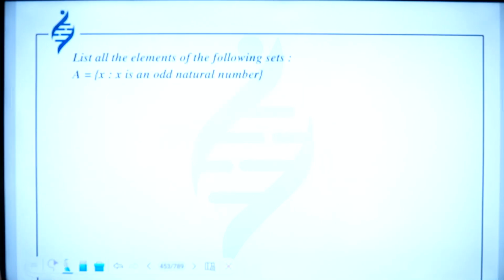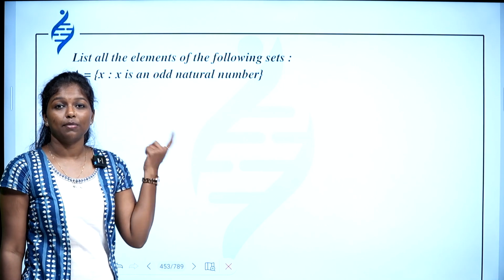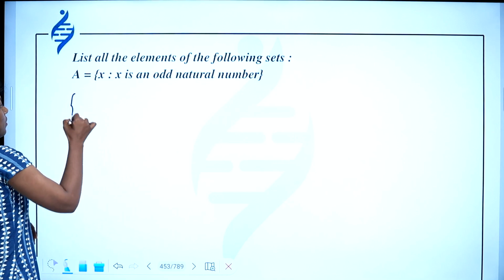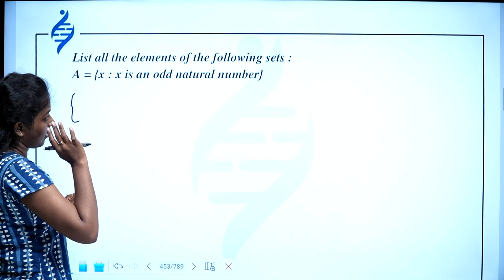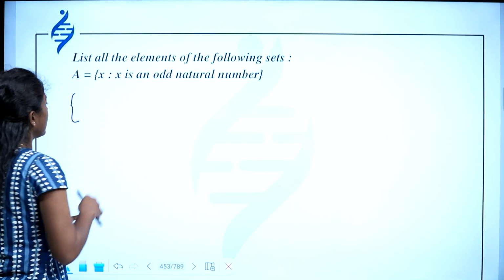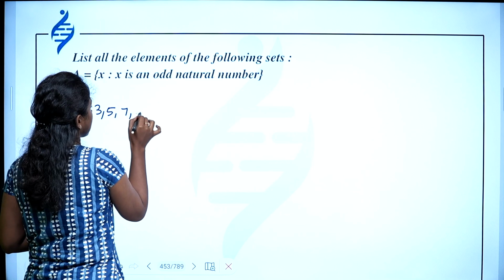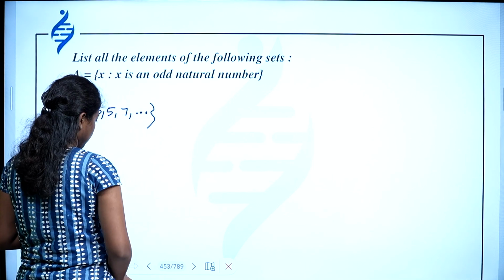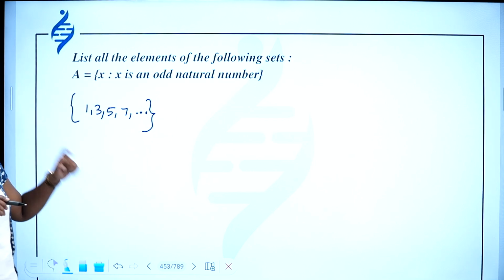Then list all the elements of the following sets. So they have given the set builder form and you have to write it in the roster form. So this is x such that x is an odd natural number. Odd natural numbers means 1, 3, 5, 7, etc. You have to put 3 dots. So this is the roster form.